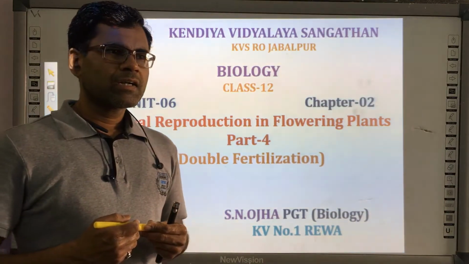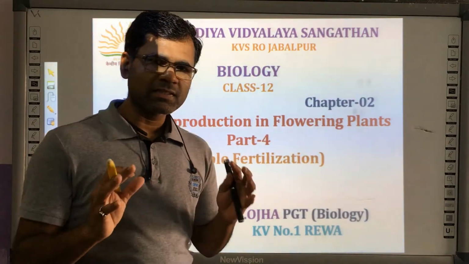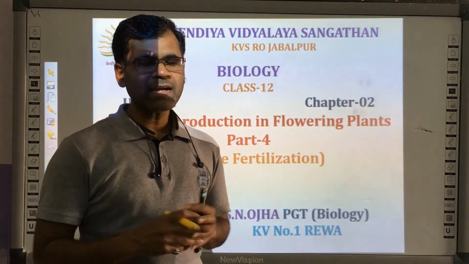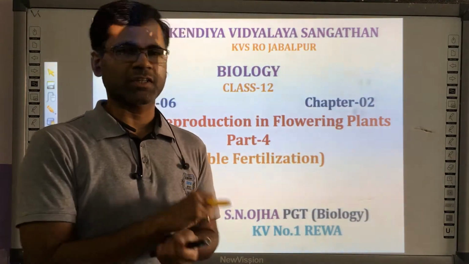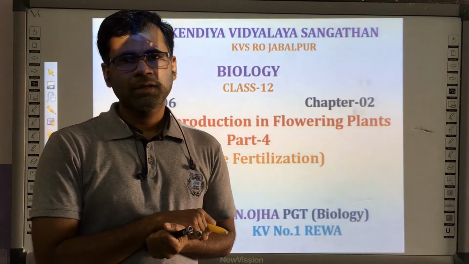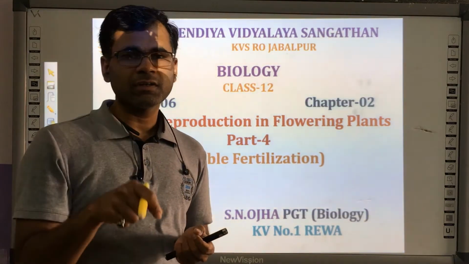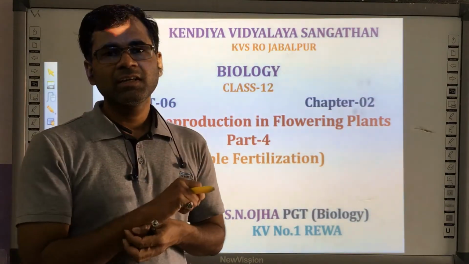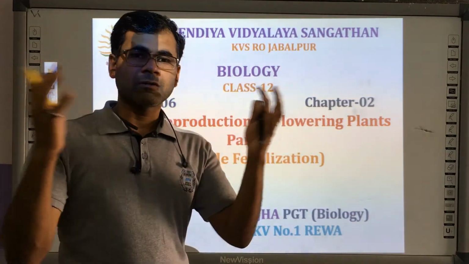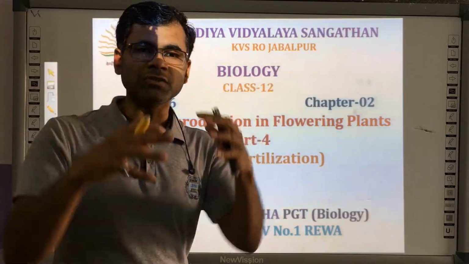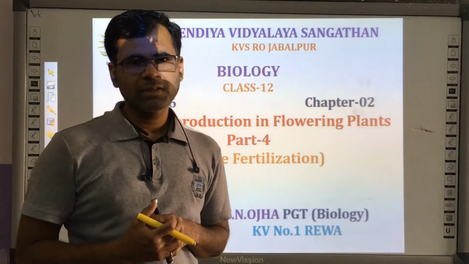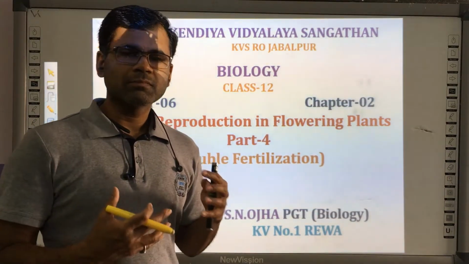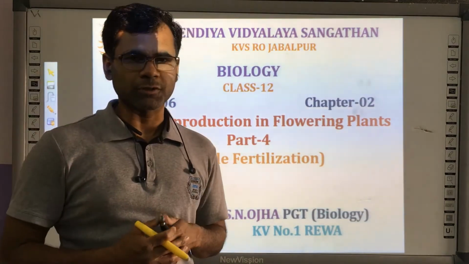But now just one question arises in our brain. The basic significance of sexual reproduction is the collection of a variety of genes. Sexually reproducing organisms are responsible for causing evolution.